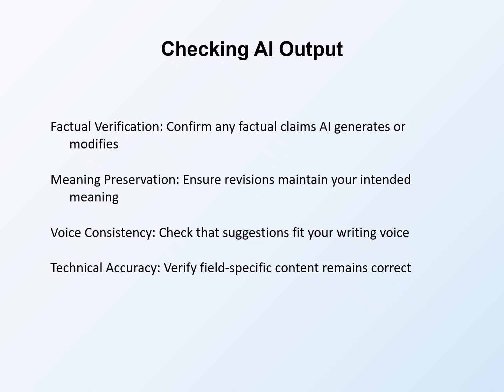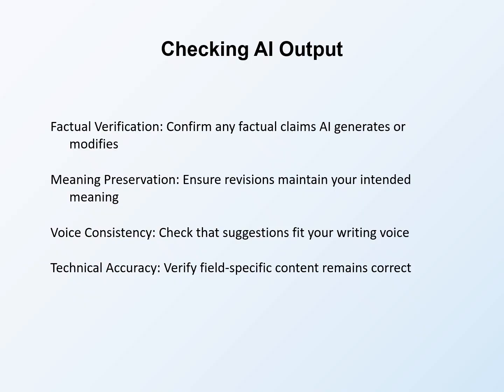Voice consistency checks that suggestions fit your writing voice. AI output has its own style that may differ from yours. Suggestions that sound robotic or generic may weaken your proposal's authenticity. Adapt AI suggestions to match your voice.